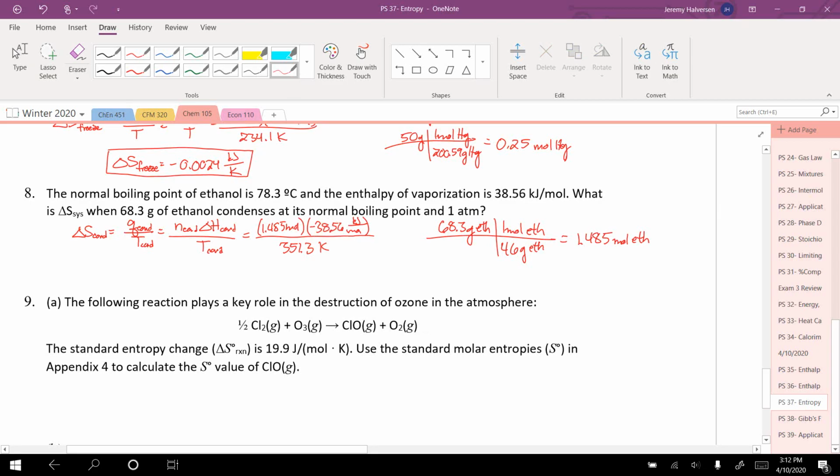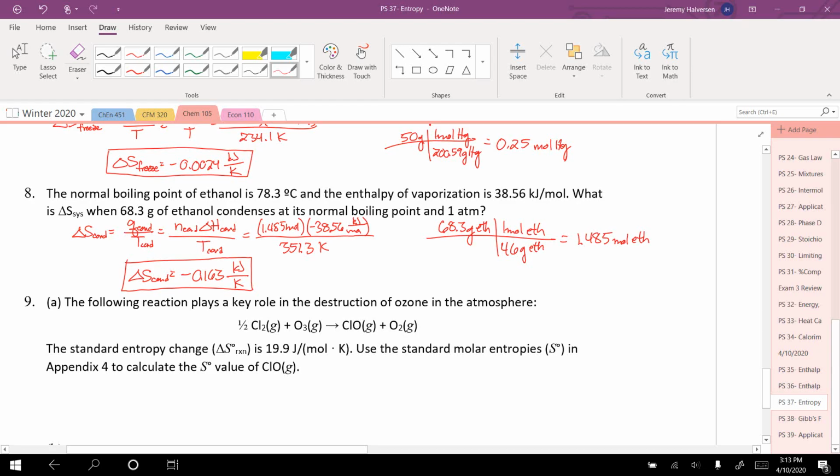Doing that gives me an entropy value of negative 0.163 kilojoules per Kelvin. There we go. And of course I could change that to joules per Kelvin. I could say it's negative 163 joules per Kelvin. There's nothing wrong with that.